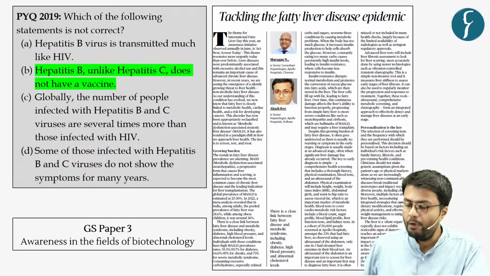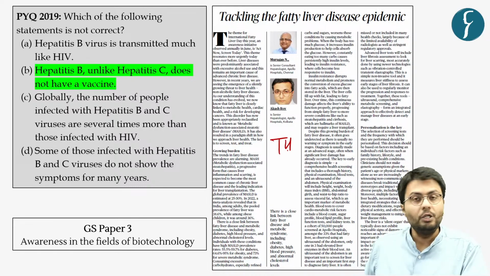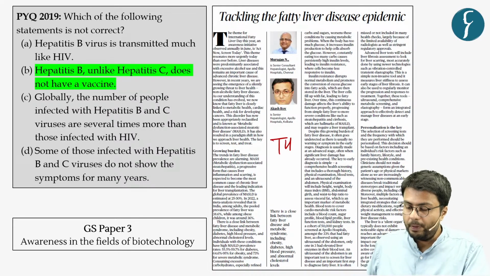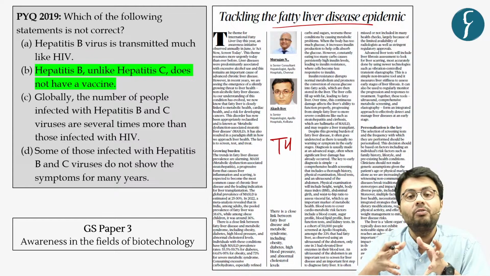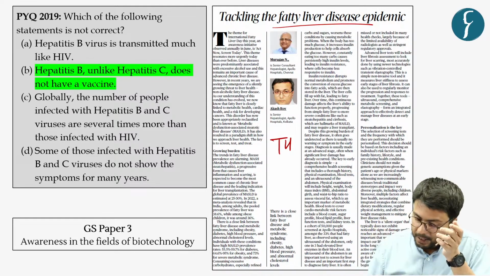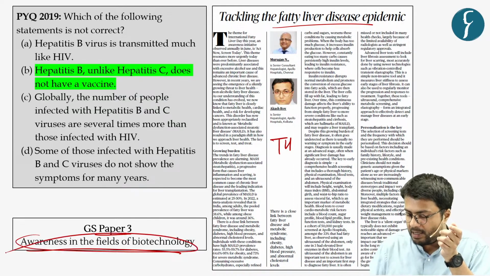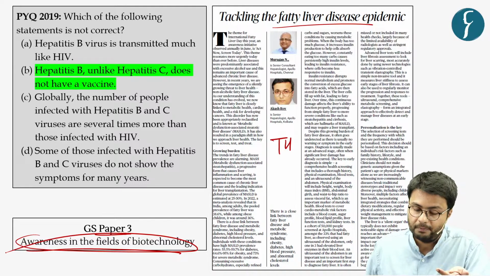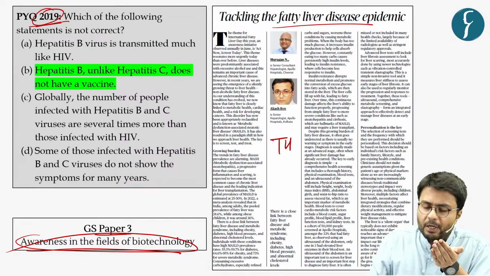With this, we move to another article which you can see appeared in The Hindu newspaper. This newspaper article highlights that the epidemic of fatty liver disease is on the rise, and this is due to non-alcoholic factors. This article is important from the GS paper 3 perspective, because the syllabus highlights awareness in the field of biotechnology. Further, various diseases have been asked by UPSC before in the prelims examination.